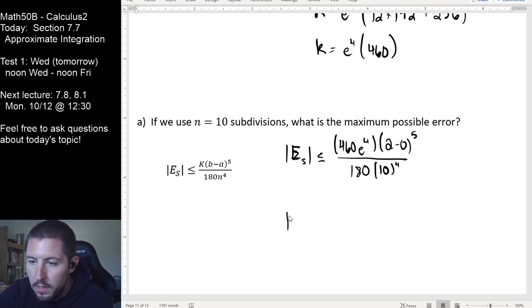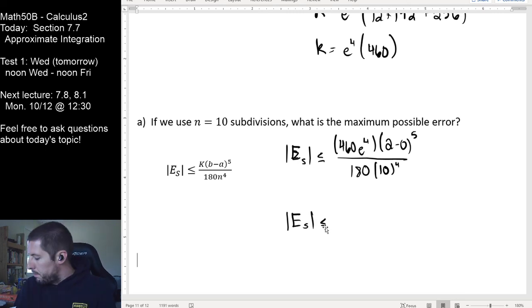If we go to compute this in our calculators, I'm getting here, let's see, 460 e to the fourth times 2 to the fifth divided by 180 times 10 to the fourth.